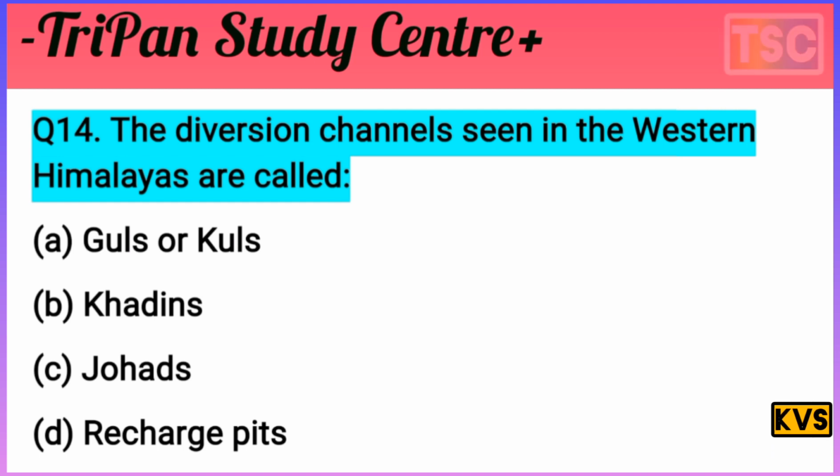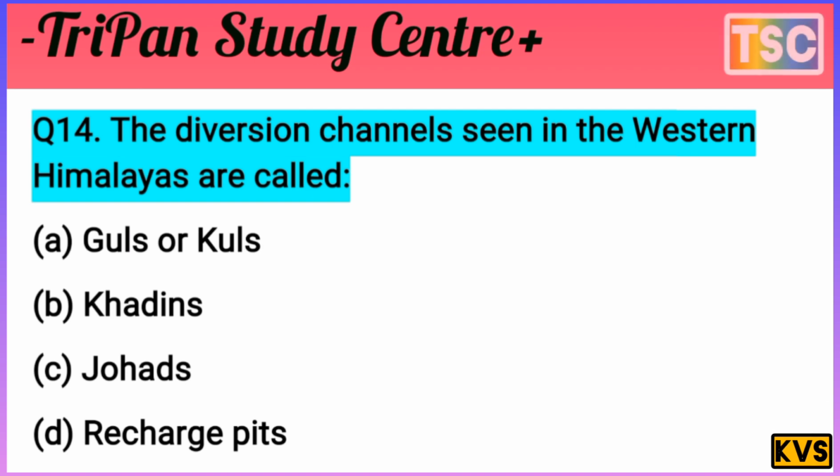You must have a thought of your answer. Let's see what is our answer to this question. The diversion channels seen in the western Himalaya are called? The question is clear and direct. Recharge pit is not applicable for this answer. And Johad is nothing, and Khadin is nothing. The river channels seen in the western Himalaya are called Guls or Kuls. That's our right option here. The answer A is correct, Guls or Kuls. This is the most important answer for this question.